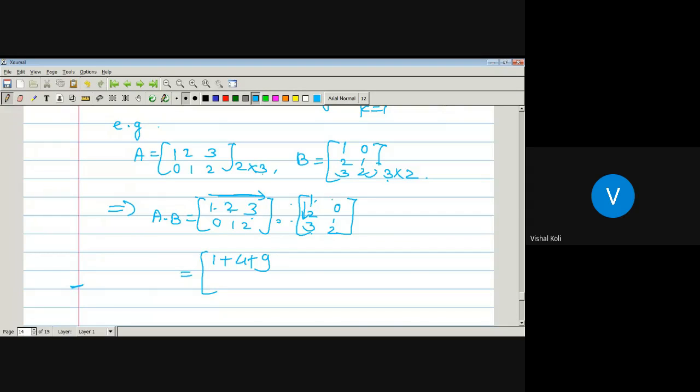Similarly, this row with this column: 1 into 0 is 0, plus 2 into 1 is 2, 3 into 2 is 6. Similarly, this row, this column: 0 into 1 is 0, 1 into 2 is 2, 2 into 3 is 6. Similarly, this row, this column: 0 into 0 is 0, 1 into 1 is 1, 2 into 2 is 4.